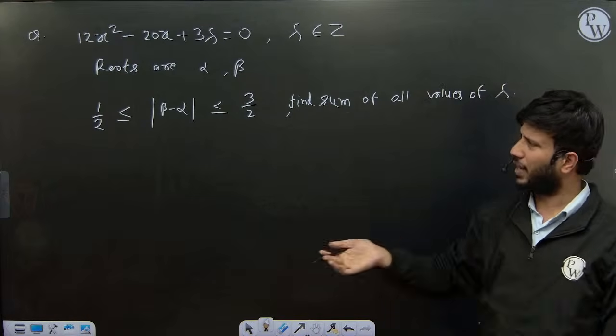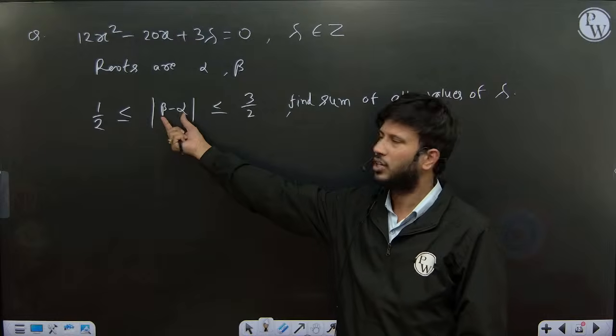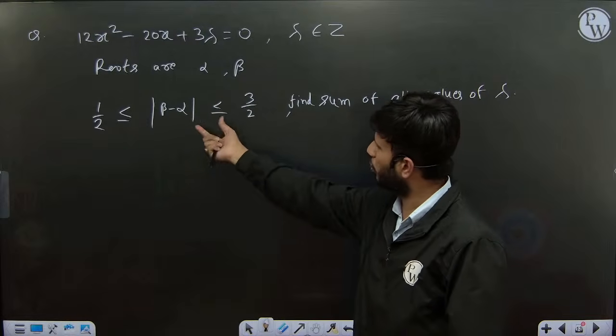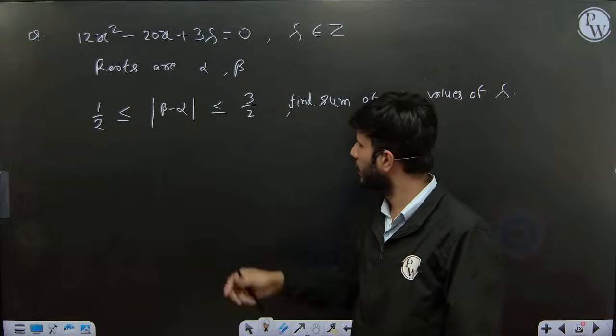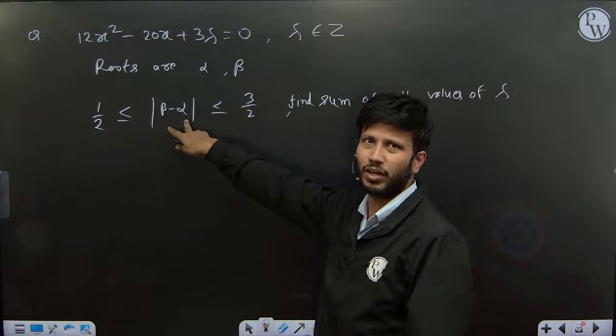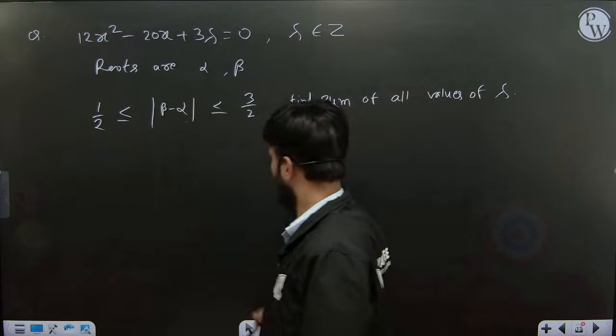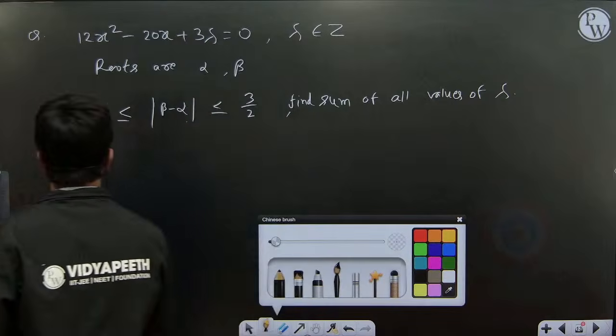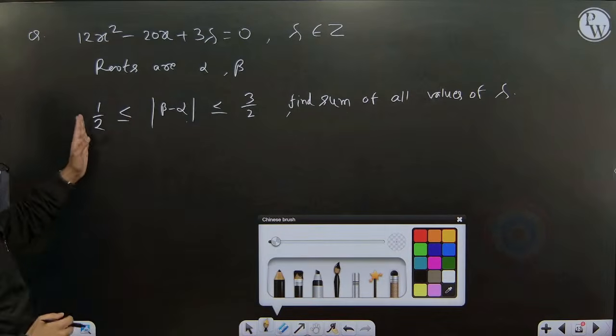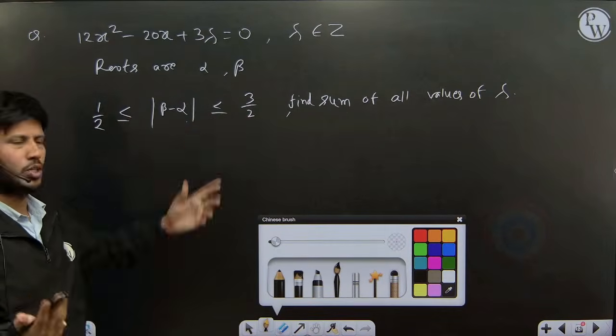We will find lambda. This is the difference of roots, so you can apply the difference of roots formula. If you remember, directly apply it there. If you don't remember the difference of roots formula, convert it into alpha plus beta and alpha into beta terms. So simple. Yeah, all are positive, 1 by 2 to 3 by 2. We can do squaring on both sides.